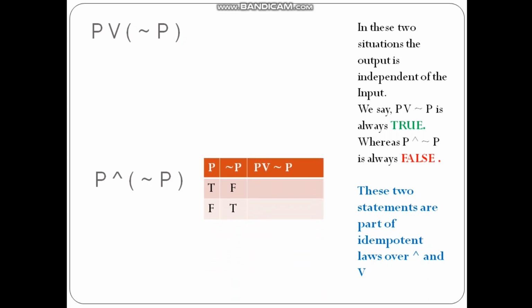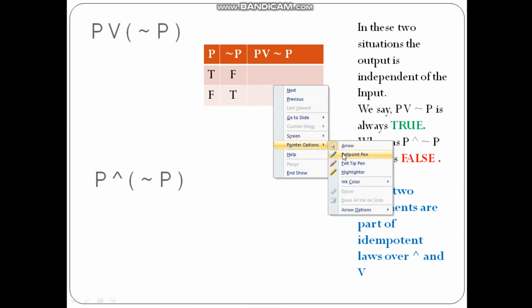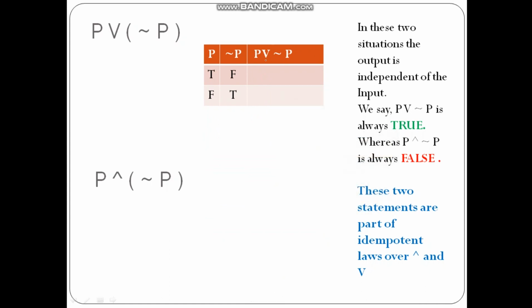And this is the row here, and then what you can find is true or false is going to be true. So it is a disjunction, or, of true or false is going to be true, and false or true is also true. So whatever this output is, I can say that the output is independent of the input.